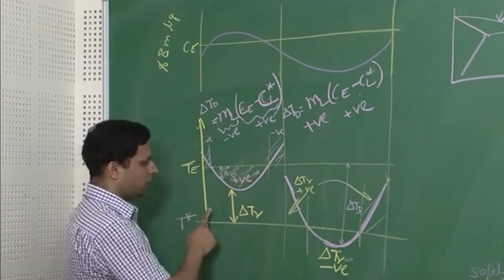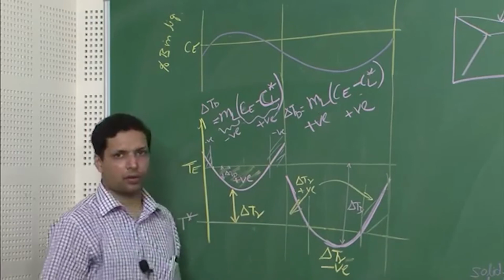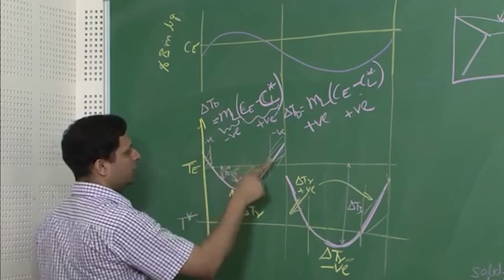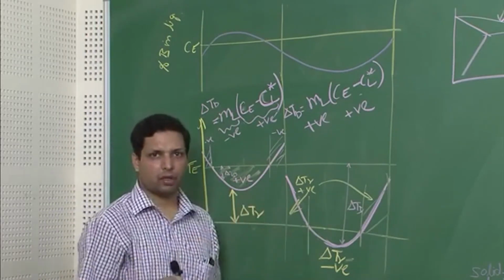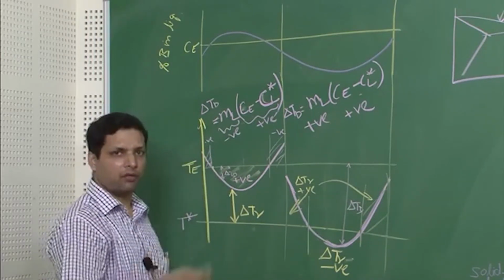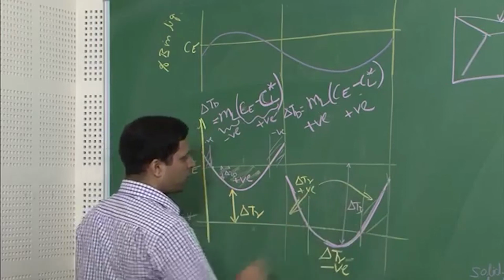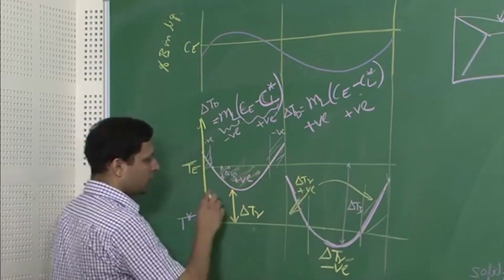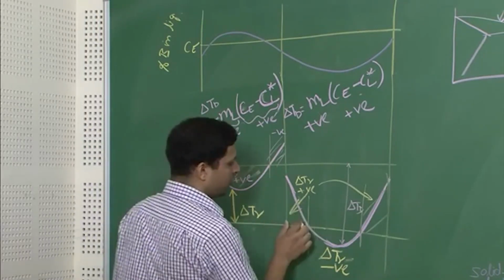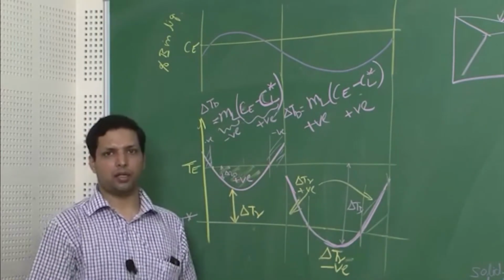So we have the distribution for delta TD and delta TR for both alpha phase and the beta phase. And what we see is that delta TD is negative in some region and positive in some region. The way we have taken the schematic, it need not always be the case, it can change from configuration to configuration. In fact, we will be able to predict it. And over here delta TD was positive throughout, but when it came to delta TR, which adjusts by the change in radius, it was positive throughout for the alpha. In the beta it was positive for two parts and negative for the central part. So we will come back to this picture in the next lecture. Thank you.